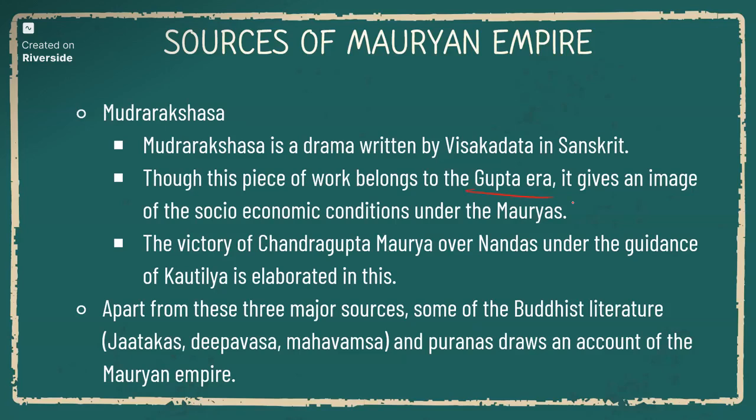Vishakadatta's Mudra Rakshasa is written in Sanskrit, and it is a drama like book. It actually belongs to Gupta era, but also it gives a little bit of information about the Mauryans. And the victory of Chandragupta Maurya over Nandas under the guidance of Kautilya is elaborated in this.